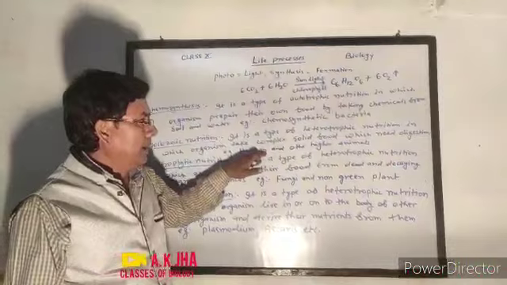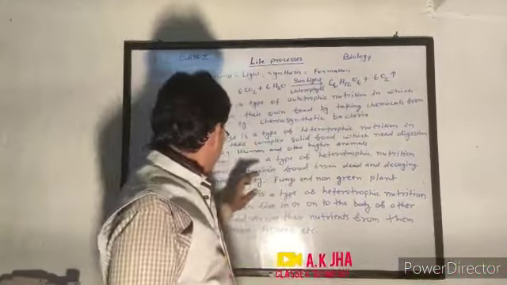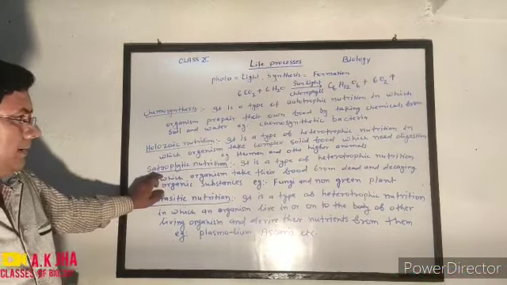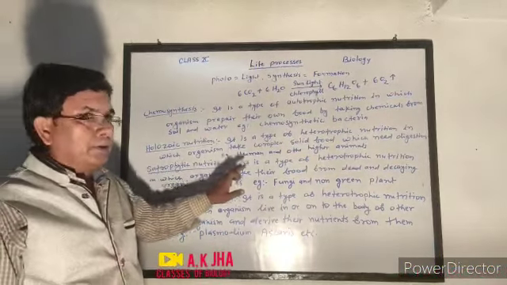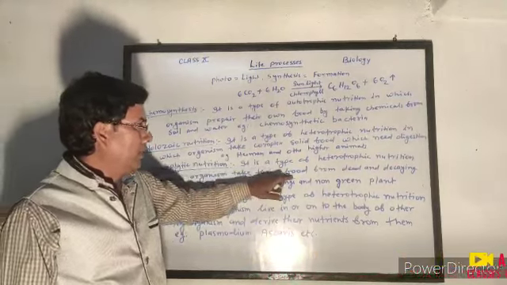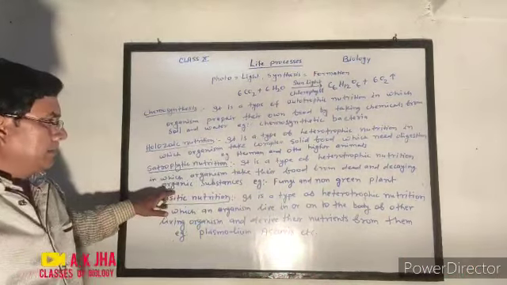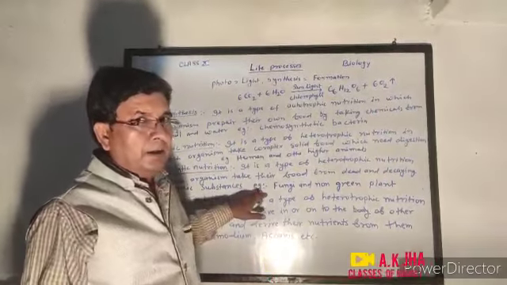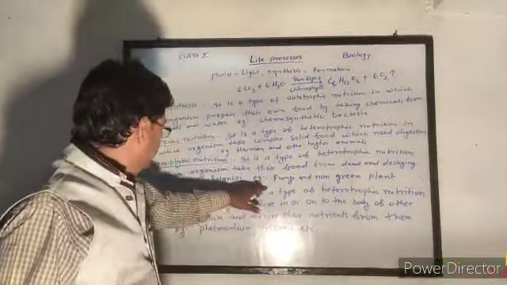Example, human and other higher animals. Next is saprophytic nutrition, in which organisms take their food from dead and decaying organic substance, example fungi and all non-green plants.